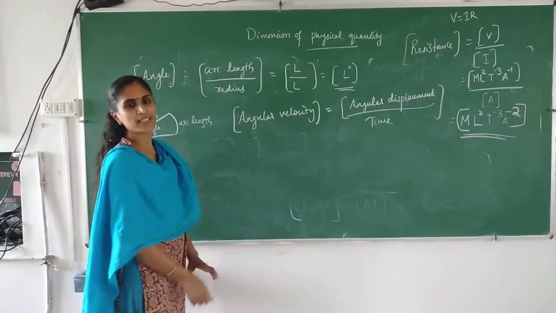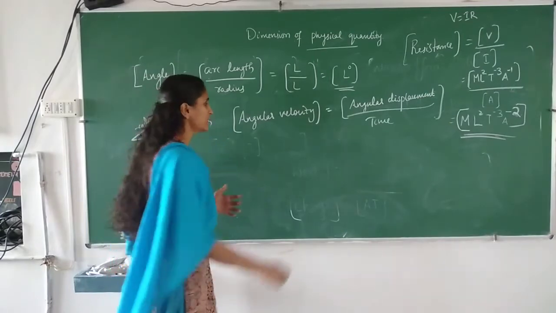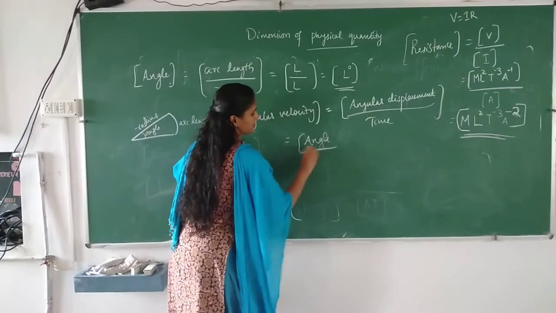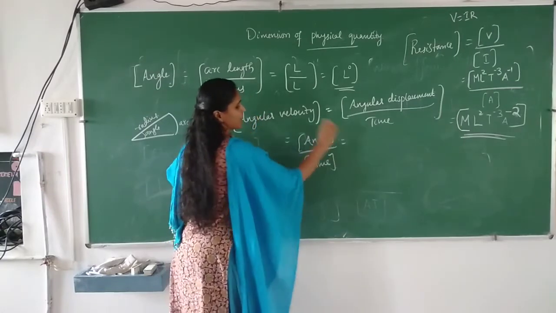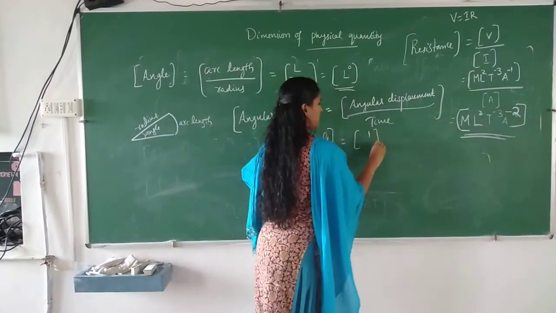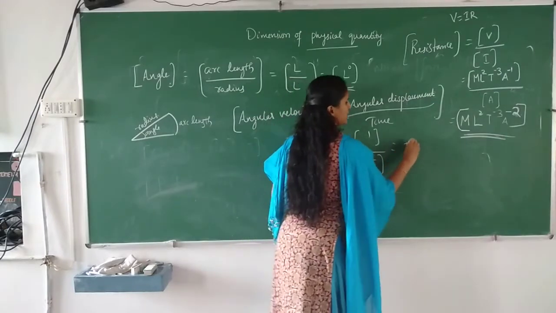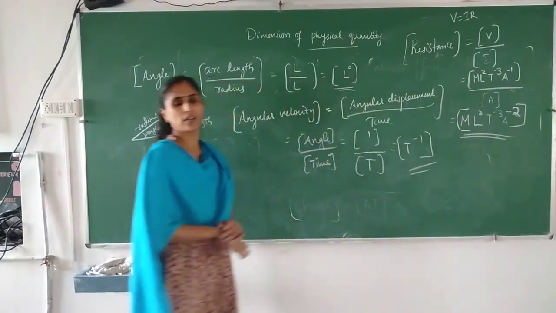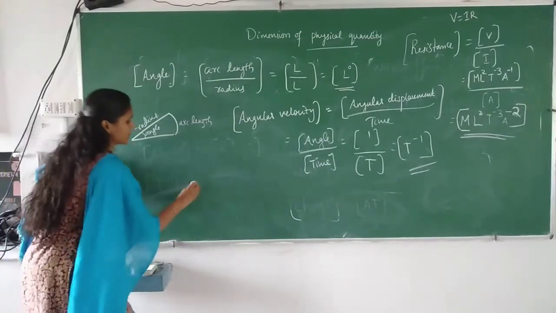Angular displacement means angle covered. So we can write angle by time only. Angle has no dimension, and time has dimension T. So you will get T raised to minus 1. That is the dimension of angular velocity. Same way it is angular acceleration.